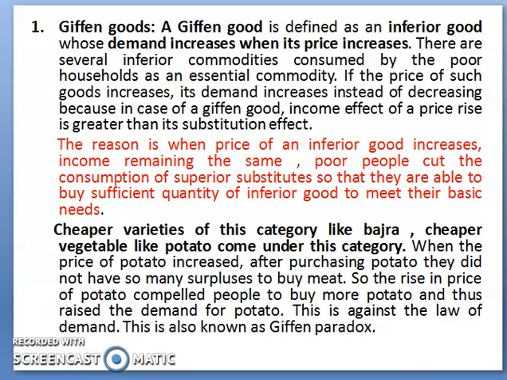So the reason has been explained. When the price of inferior goods increases and income remains the same, poor people cut down the consumption of superior substitutes so that they are able to buy a sufficient quantity of inferior goods to meet their basic needs.